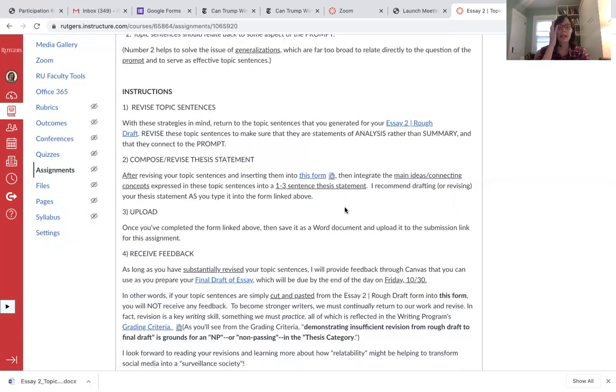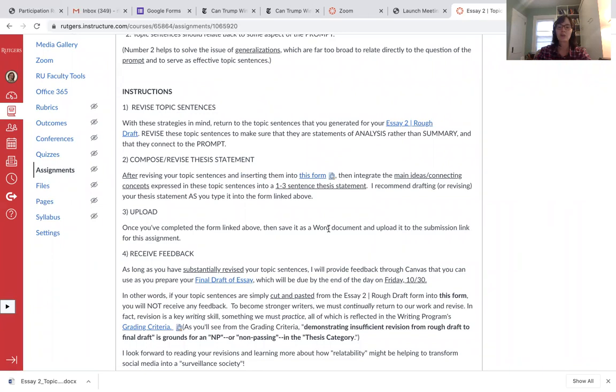And so what that will allow me to do is to kind of check in with you on how your argument is going for Essay 2, since instructors for basic comp don't offer feedback on the full rough drafts for Essay 2. So instructors comment on Essay 1 rough draft and Essay 3 rough draft, but not 2 and not 4. So this way, it'll give me an opportunity to give you some nice targeted feedback.